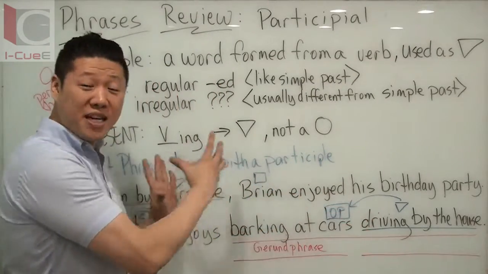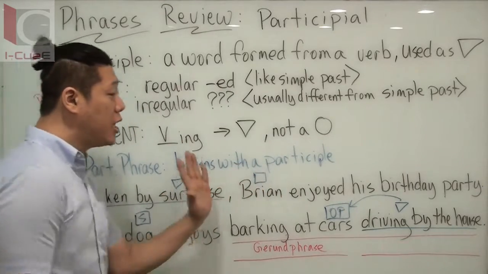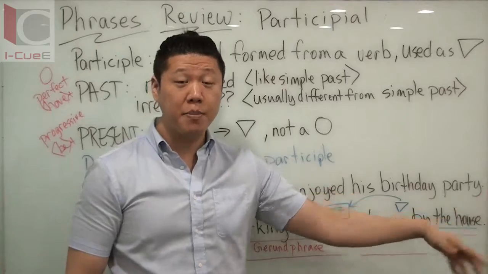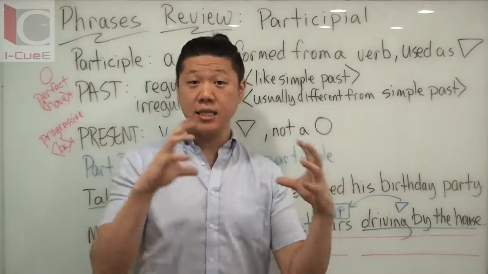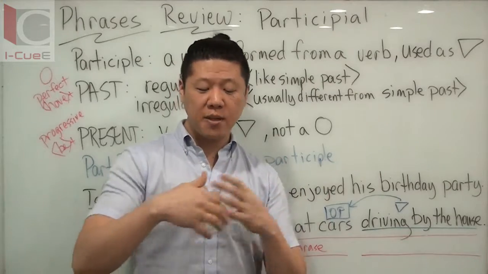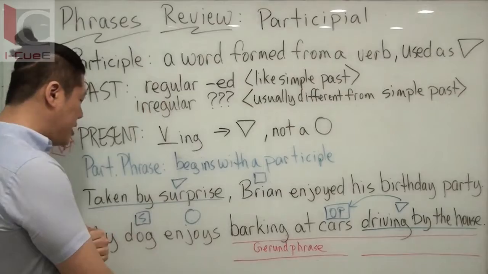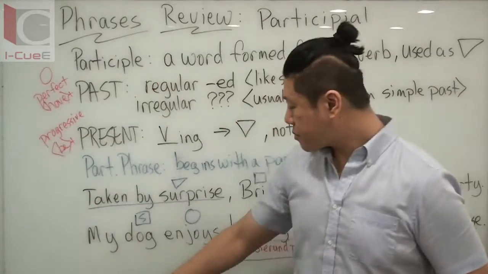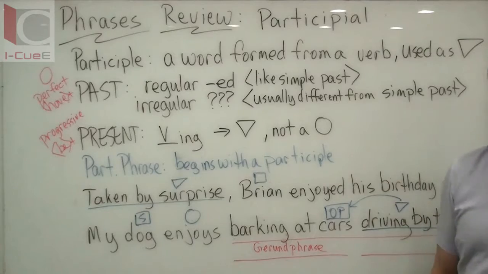I can move it because it's an adjective. I could say Brian, taken by surprise, enjoyed his birthday party, right? Because the participial phrase is used as an adjective, you can move them in the sentence to put them near the noun that they're trying to describe. Next, this sentence is a little bit tricky. My dog enjoys barking at cars driving by the house.